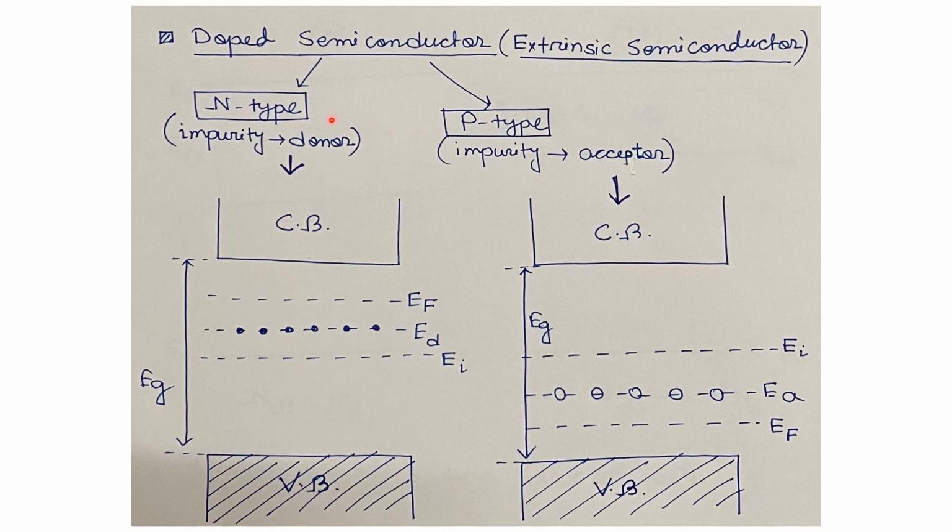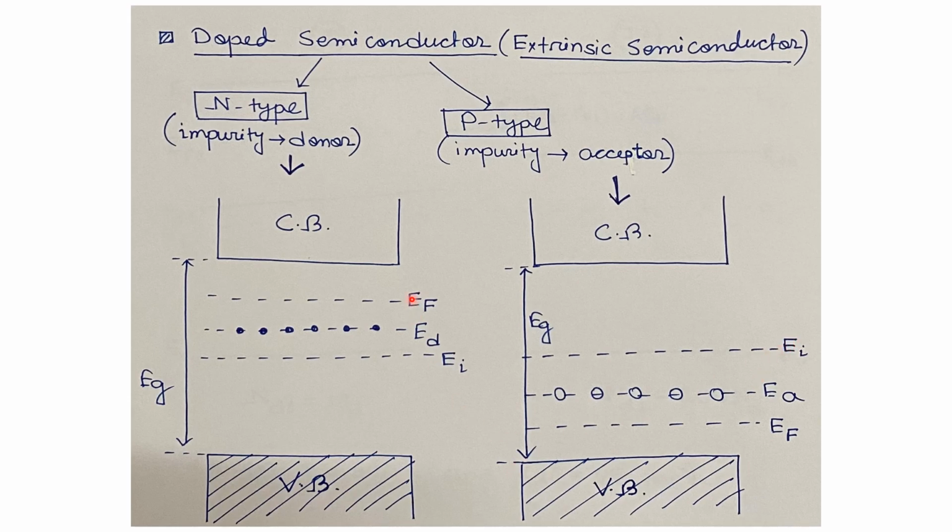In the n-type semiconductor, the doped impurity acts as a donor of electrons to the conduction band. Hence, the electron density in the n-type semiconductor will be increased. But in the p-type semiconductor, the doped impurity acts as an acceptor of electrons from the valence band. So here, the hole density will be enhanced in the p-type semiconductor.